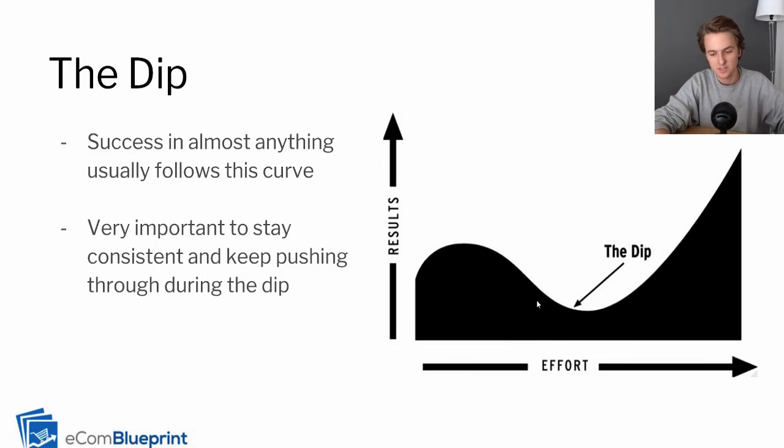And this graph makes it look pretty short, but this dip can be months to years on end. And this dip is really when you need to learn to differentiate yourself from others and learn to test things for yourself and really do the grunt work of what's going to make you successful. And so most people quit during this dip. And I've seen this dip firsthand, right? Once you get into a new space, the first results are easy to achieve. This is the easy stuff.